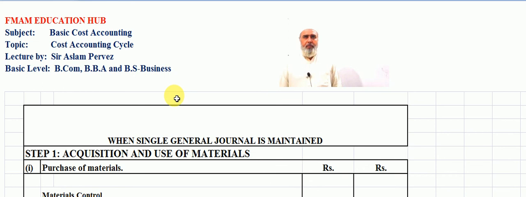Students, this is the single general journal in which we have to pass all the relevant entries which occurred from starting material to last production. Students, I think you understand this proforma clearly.